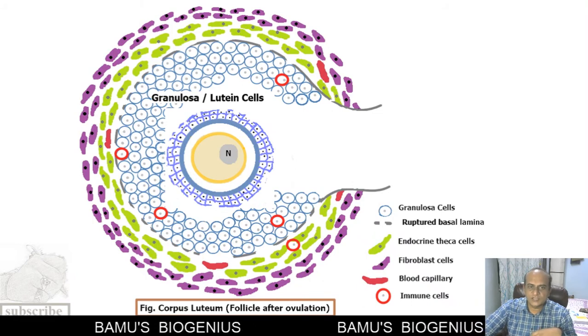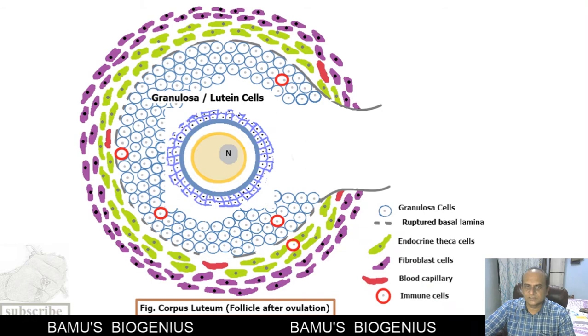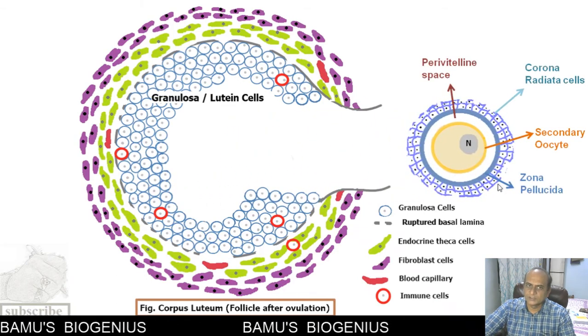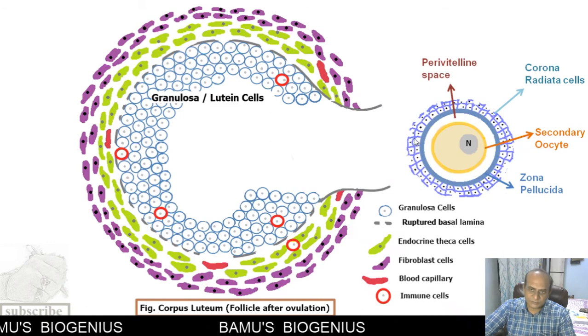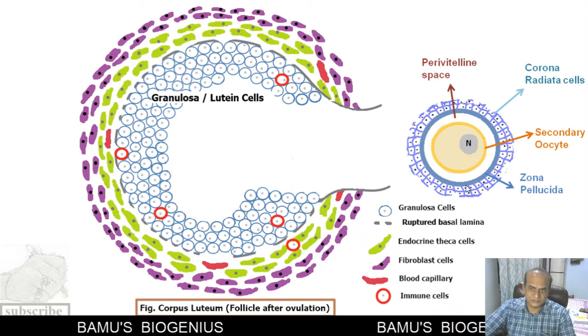Now, this is how, after the Graafian follicle ruptures, the ovum comes out. The ovum comes out along with certain kinds of cells. These are called corona radiata cells, which are still attached to the zona pellucida, and this particular egg cell is called a secondary oocyte.